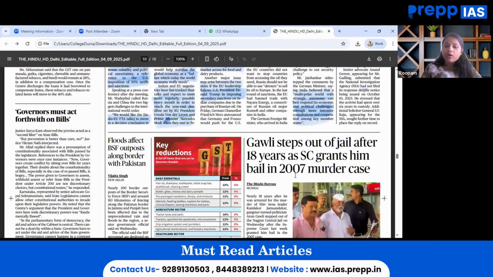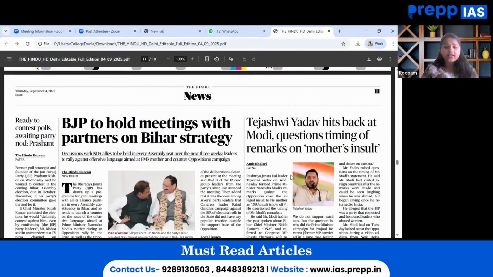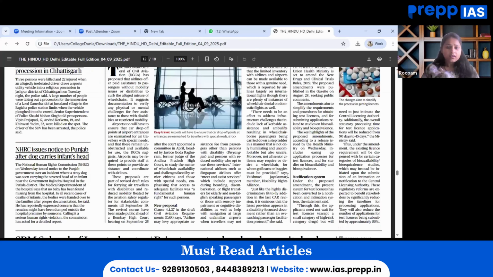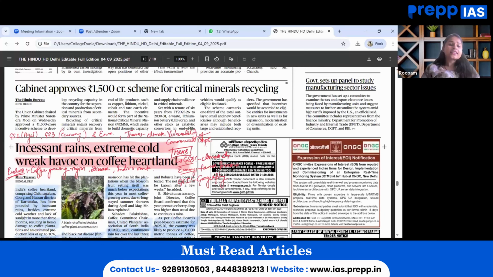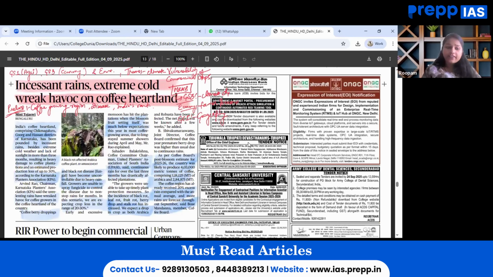The next important and relevant article that we have to read in today's Hindu newspaper is about incessant rains and extreme cold wreaking havoc on a coffee heartland. This is very much relevant because every year one or the other crop-based question is asked in prelims and also sometimes in mains. While mapping the GS syllabus, this topic will fall under GS paper 1 geography, wherein agricultural patterns and major crops can be quoted. This is also relevant for GS paper 3, economy, where agricultural change can be quoted.